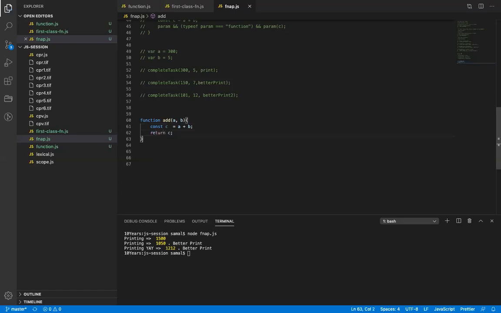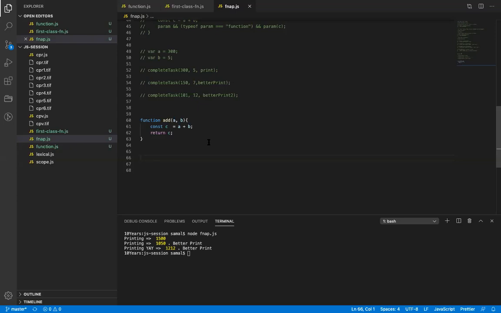Now tell me what I am doing here. Very straightforward. I'm basically passing two values to a function, and it returns the value of the function.